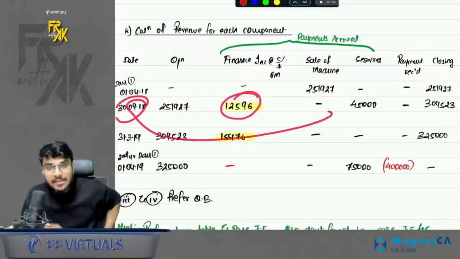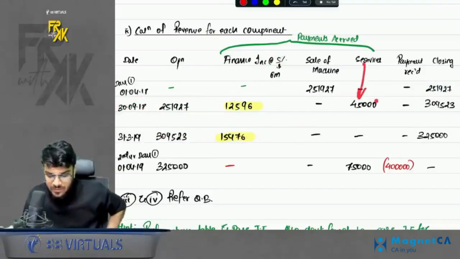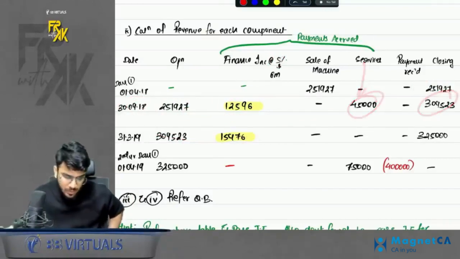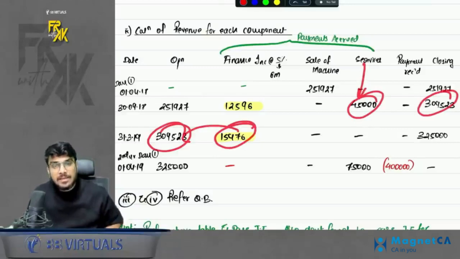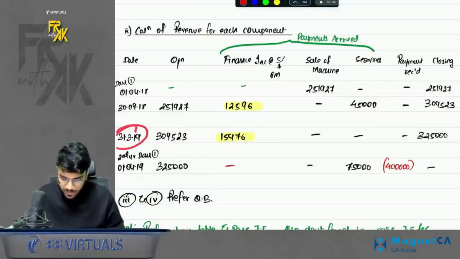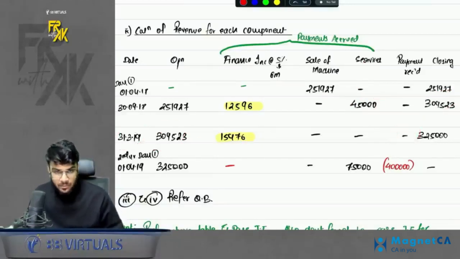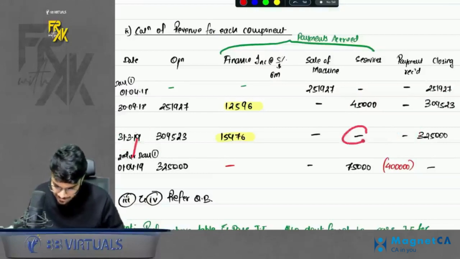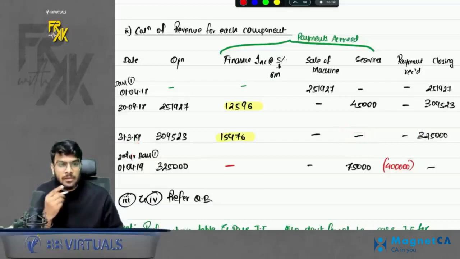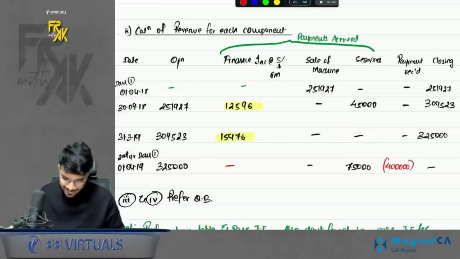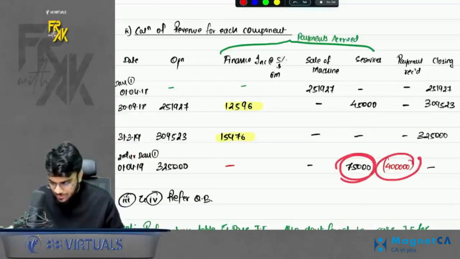On this date, did any other revenue accrue? Yes, a revenue for service will accrue. Booked it, closing you get. Then on the year end, book the finance income again. Then on the year end, no payment is received, neither any service accrued. What about the second service? The payment for second service accrues on the first day of the next year, right? So it accrues on the first day of the next year, and we also receive the payment.